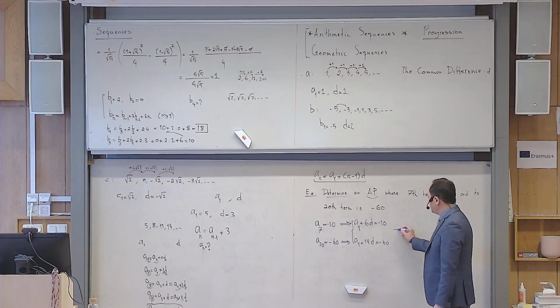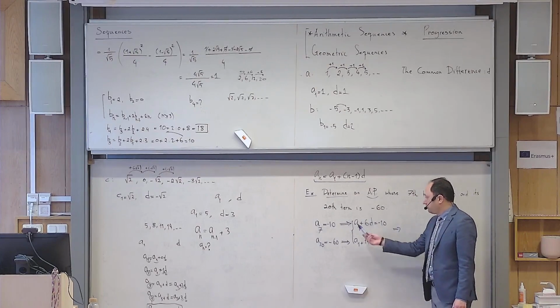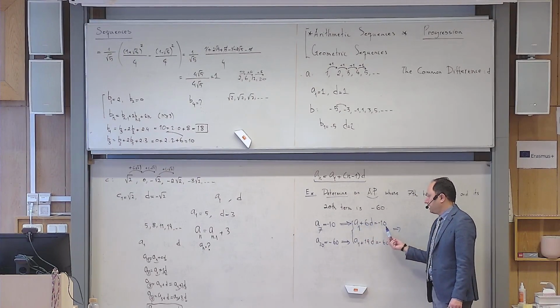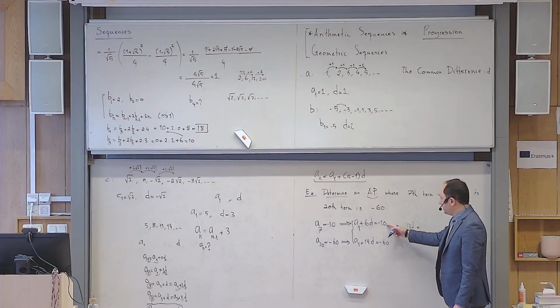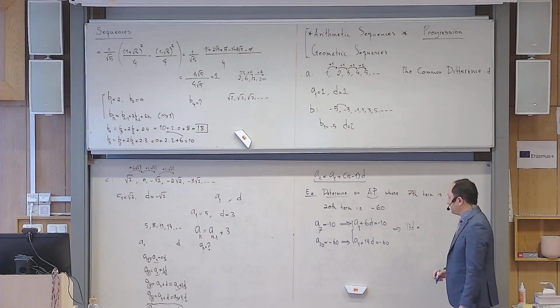So let us just do this in our head. It is not hard. Remember, I multiply everything up there by a minus sign. It becomes minus A1 minus 6D equals positive 10. And add them side by side to this one. Minus A1 cancels with A1. Minus 6D and 19D becomes 13D. And this becomes positive 10, and this becomes negative 60.